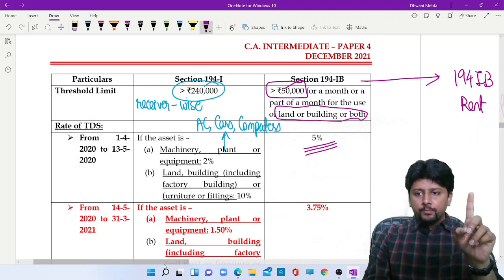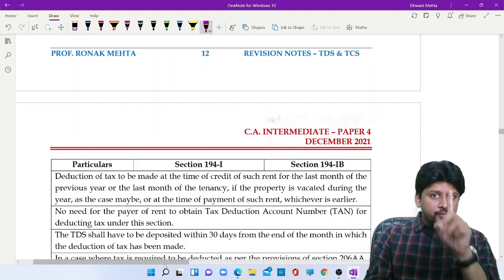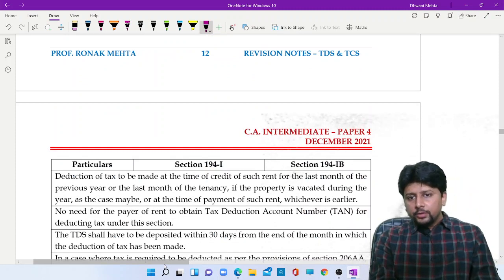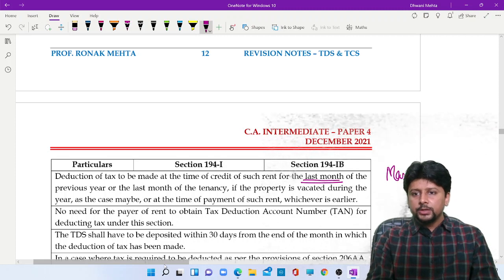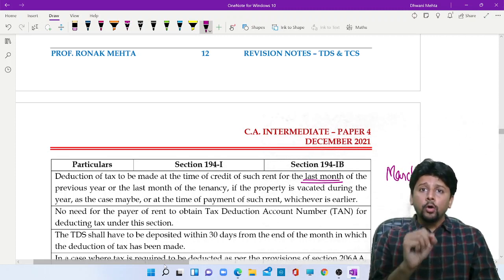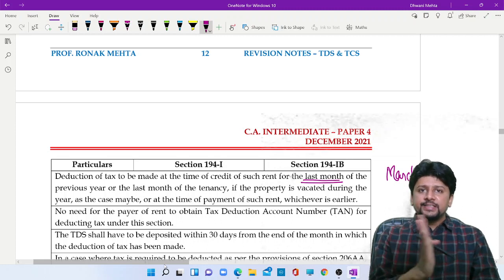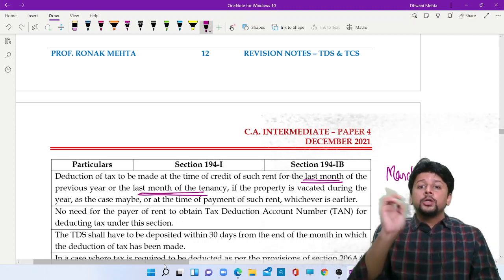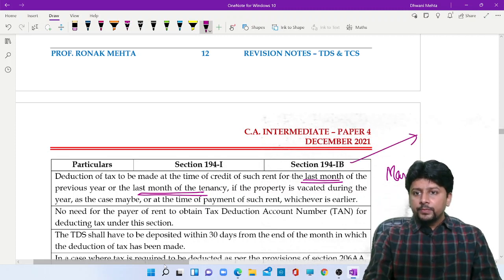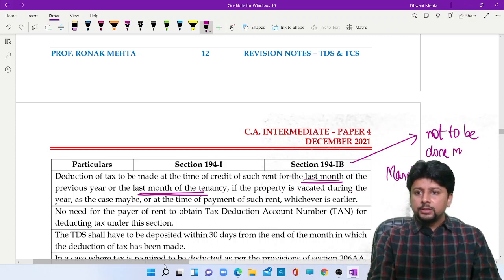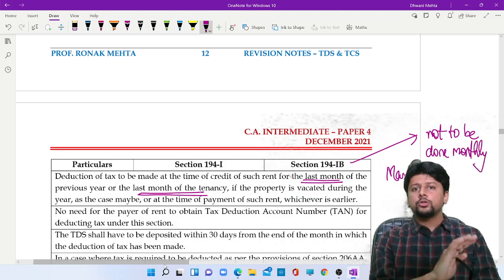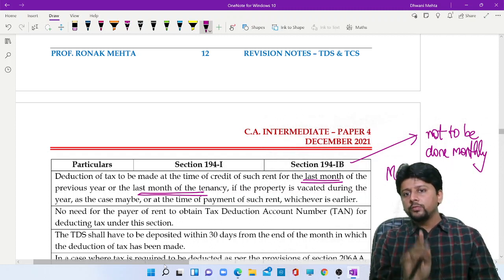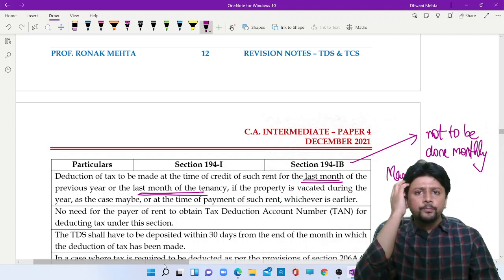Under 194IB, you have to deduct tax only once. Either you deduct tax in the last month of the previous year, that means in the month of March, or if your tenancy is expiring before March, then in the last month of your tenancy. So 194IB is not to be done monthly. You have to do 194IB just once in a year.